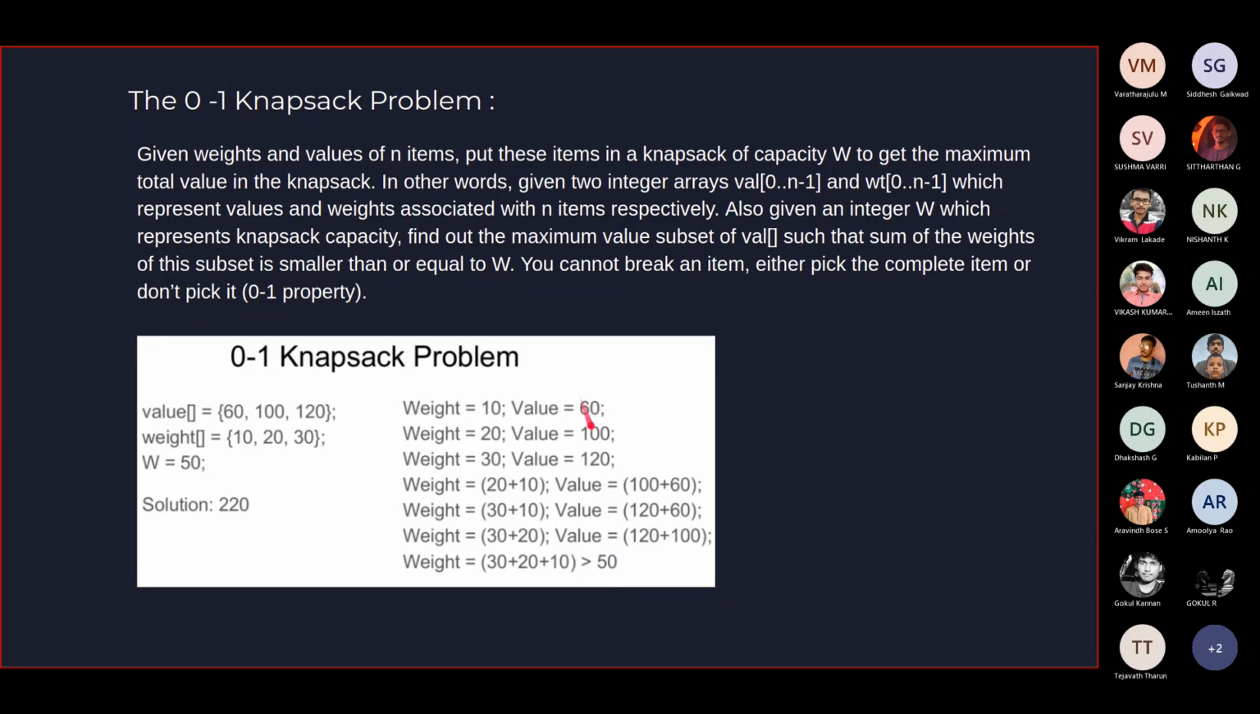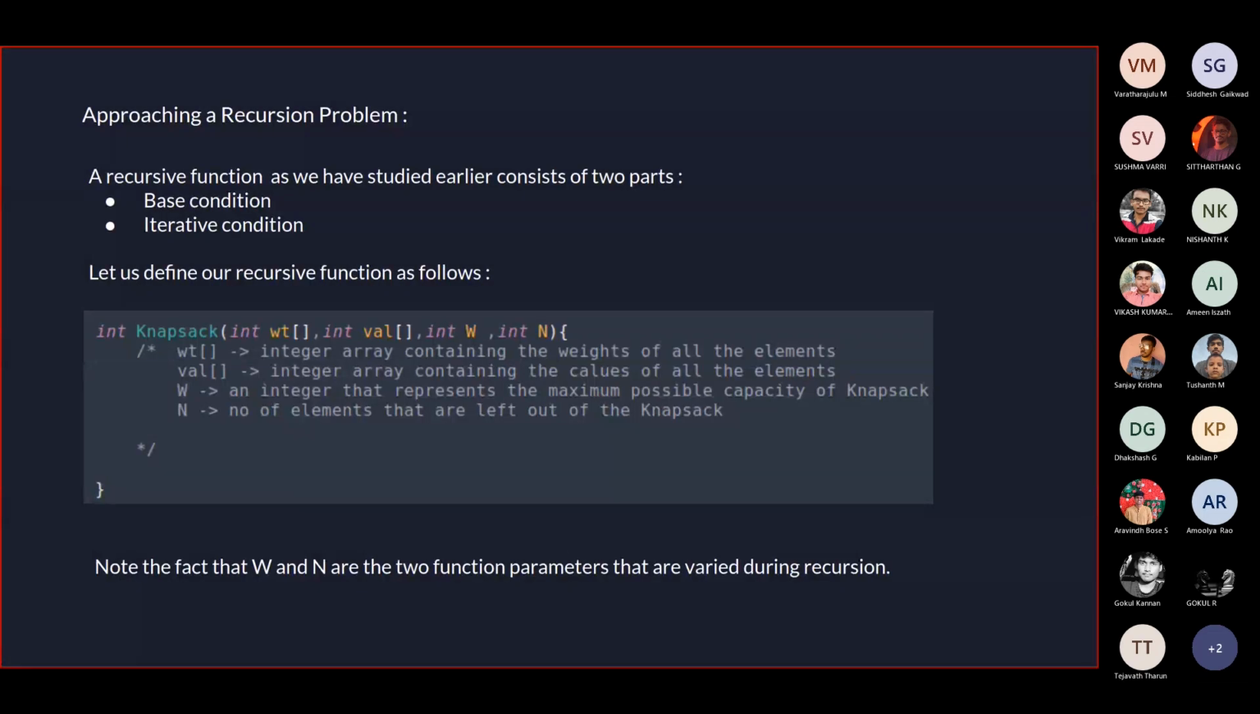Whatever cases you have noted down, you see that the maximum value which you are able to generate is 220. So you pick exactly these two items and you go home happy, thinking that you have picked up the maximum value. Now this was for a short case. If you have a larger input, what do you do? That's where recursion comes into play. So let's see, first of all, how we approach a recursive problem in this case.